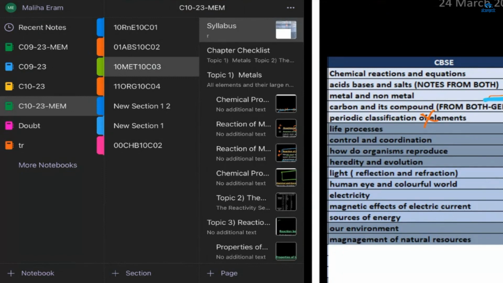Periodic classification is not in the syllabus anyway. So that was a very boring chapter. Chemical reactions and equations notes are not with me, ma'am. They were in my old copy, and it's actually lost.